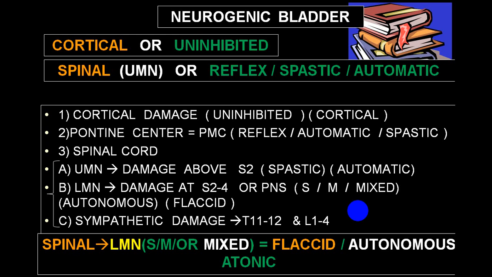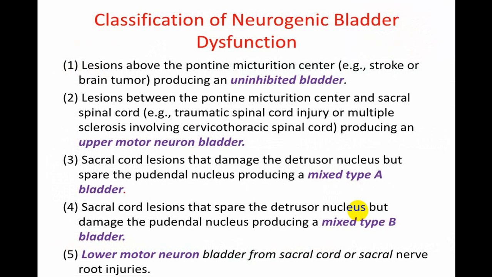And very rarely we come across a sympathetic damage, which can be to the lumbar segments, that is lumbar 1, lumbar 2, lumbar 3, very rare. Another very rare one is damage to the pontine center, which will be identical to upper motor neuron. So we have an uninhibited bladder, upper motor neuron bladder, and sacral. We divide it into mixed type A bladder, mixed type B bladder or pure lower motor neuron bladder.